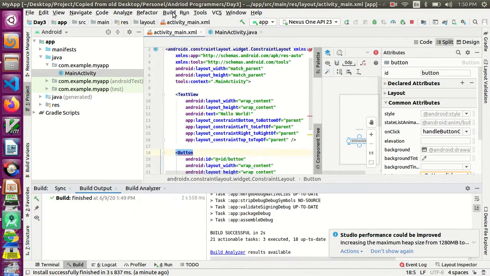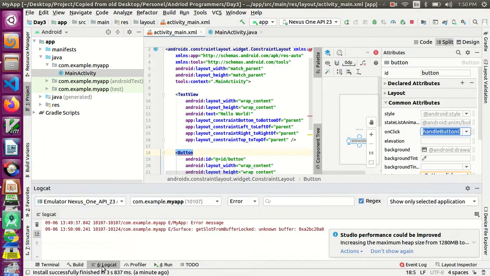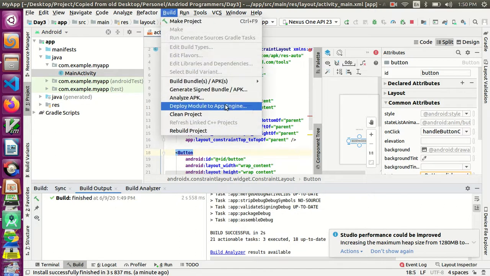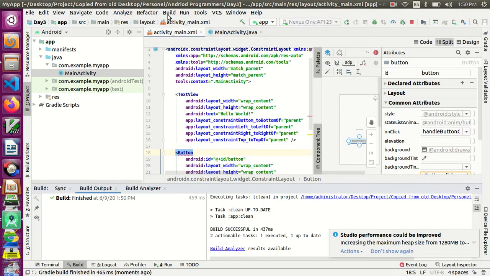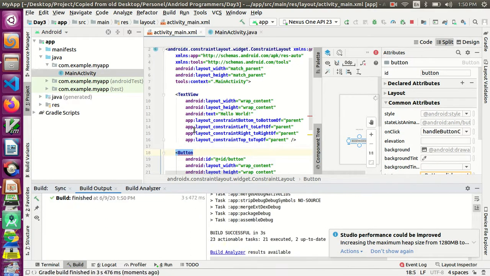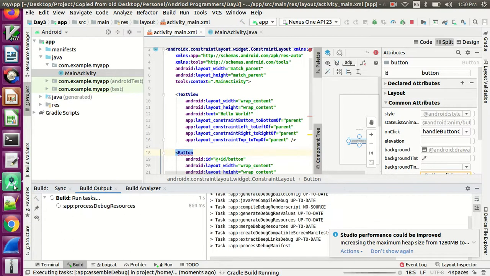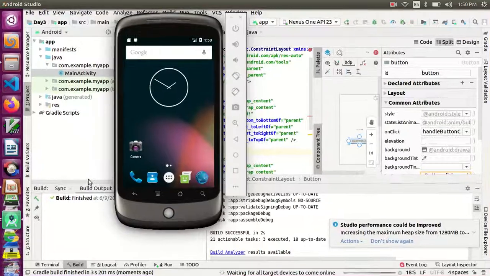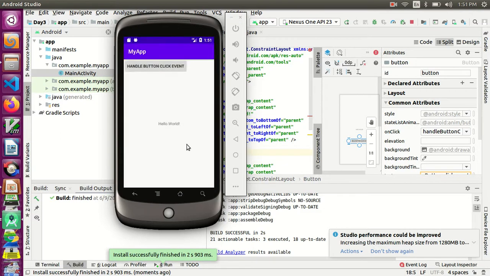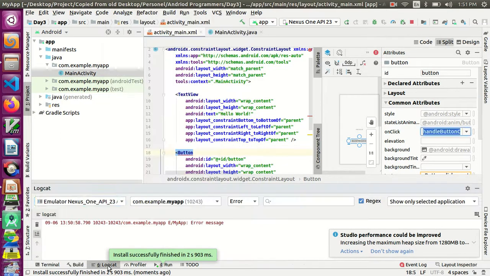Now I need to click save and then build. I will clean build it. Now if I run it, it will show the log message. You can see that. Install finished and it is showing our application. You can see our log message.